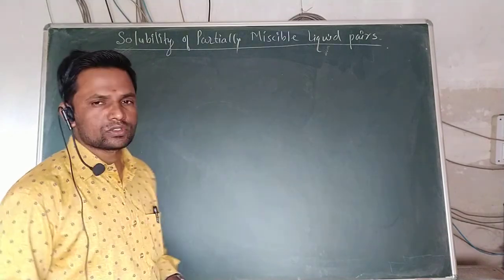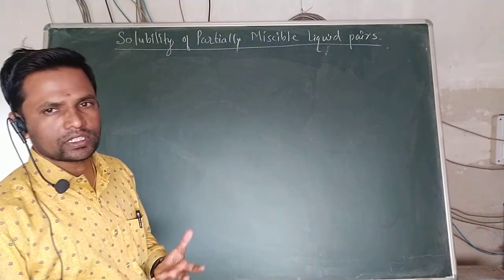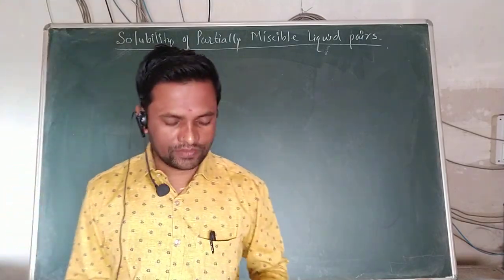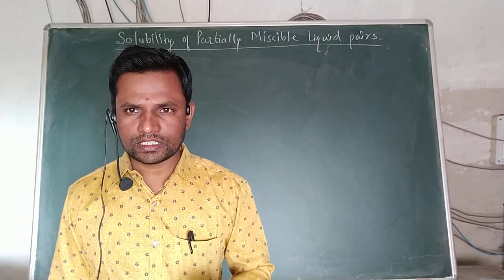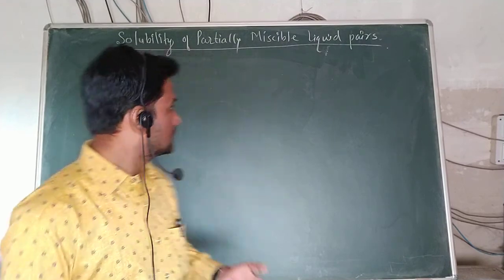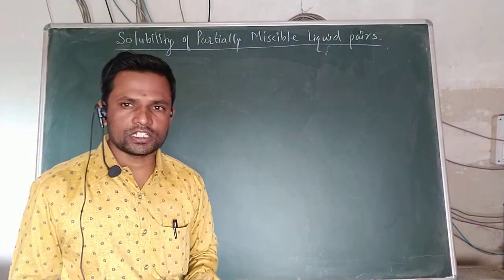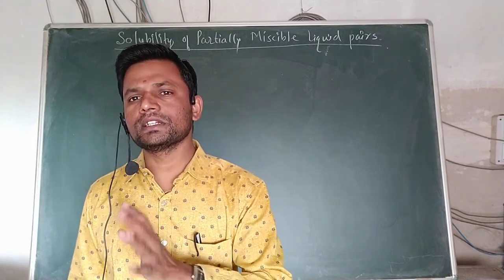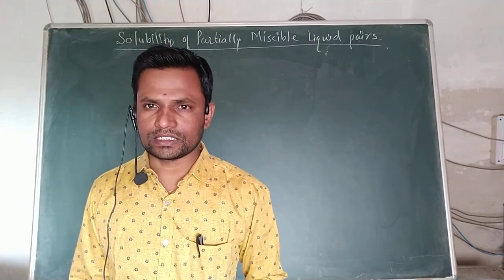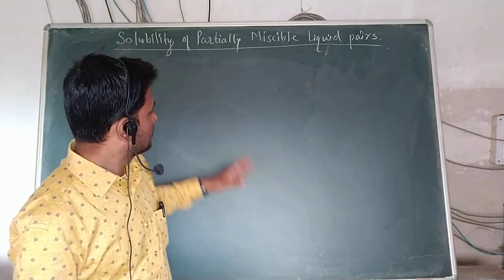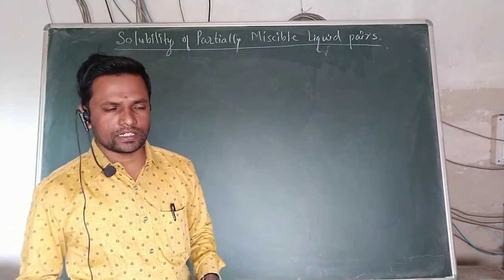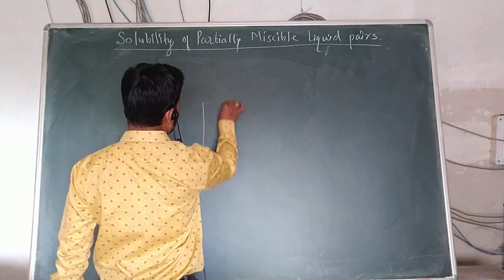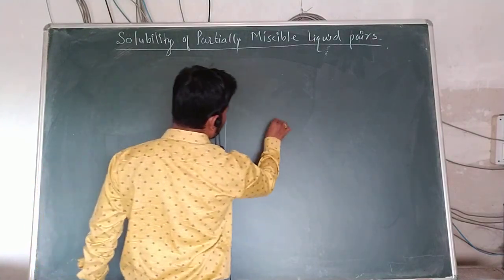Today we are going to study the very important concept of the solubility of partially miscible liquids. We studied ideal solutions, real solutions, and next we are moving towards the solubility of partially miscible liquid pairs. What is meant by partially miscible liquid pairs? First of all, we have to understand the concept, for example, the phenol and water system.